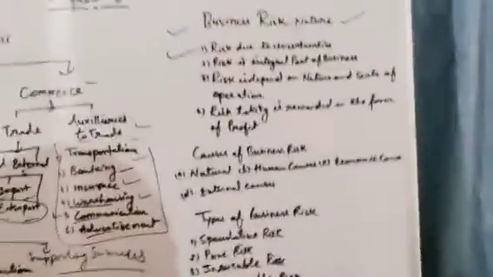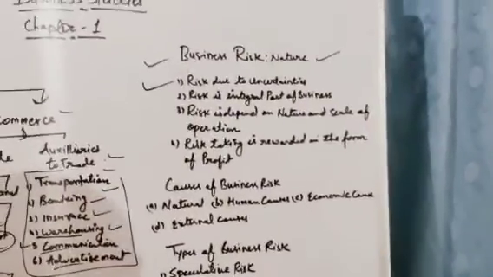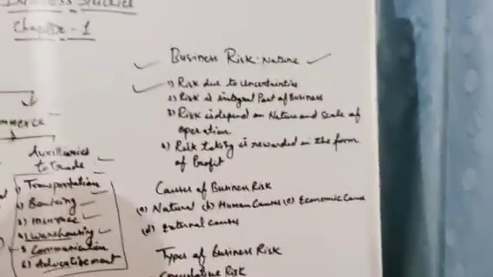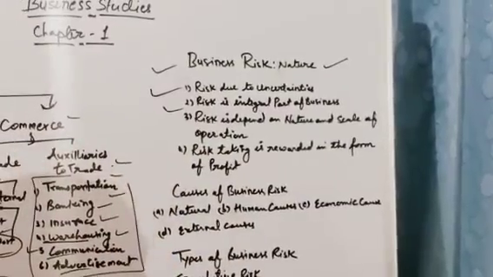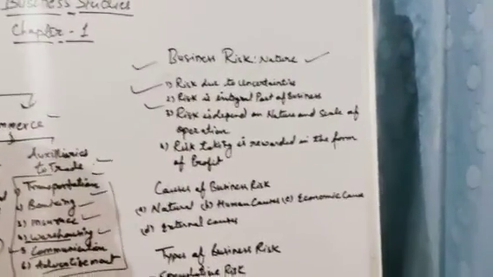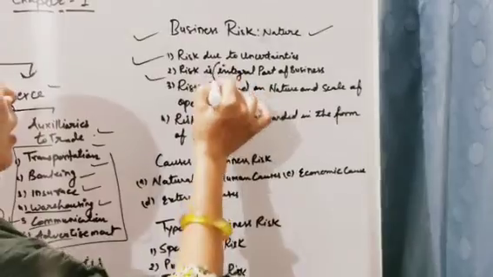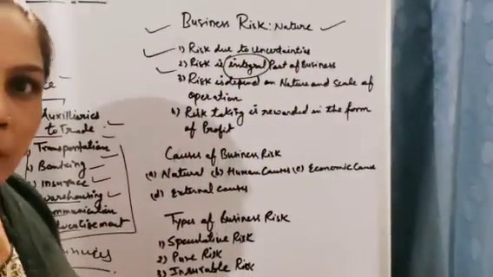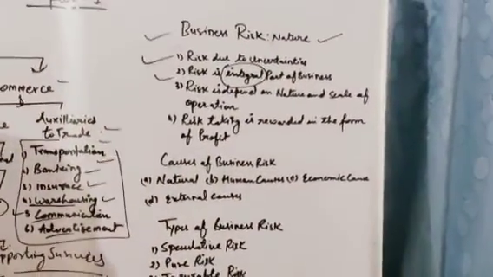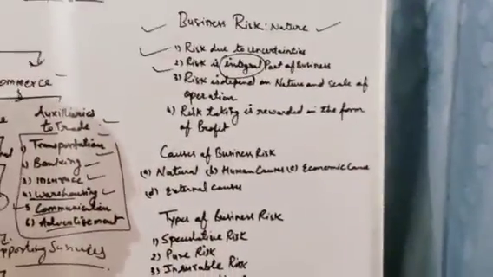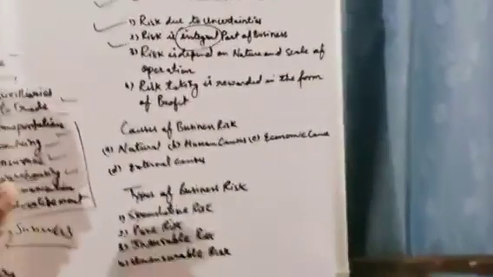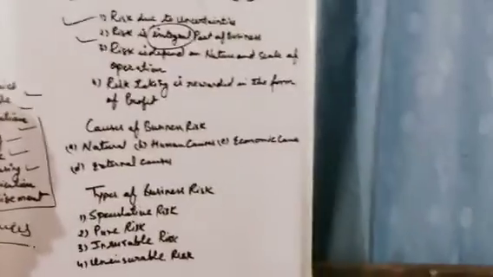That's why the first characteristic is risk due to uncertainties, because future is uncertain, profits are uncertain in case of business. Second, risk is an integral part of business. Integral means indispensable. Indispensable means which you can't separate. Understand? So if you are establishing a business, risk is with that. In case of business, it is not fixed. It is not confirmed that you are getting profit. Okay, it is a risk because it is uncertain.